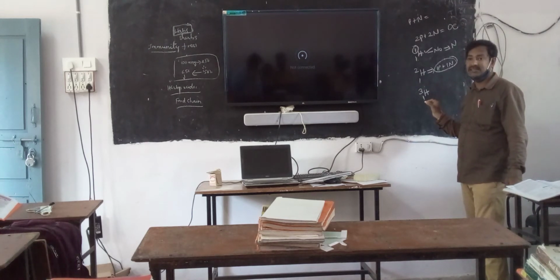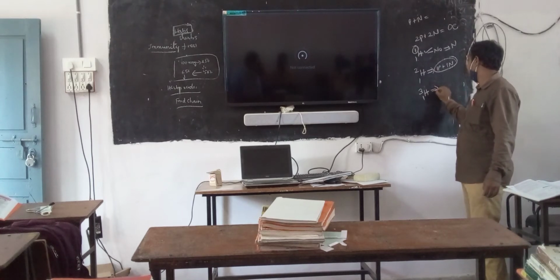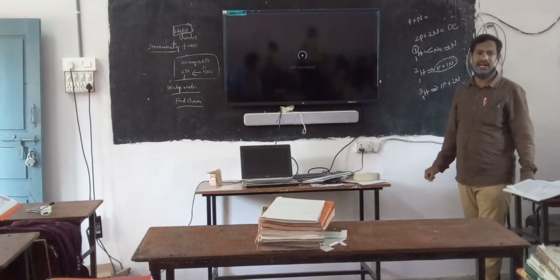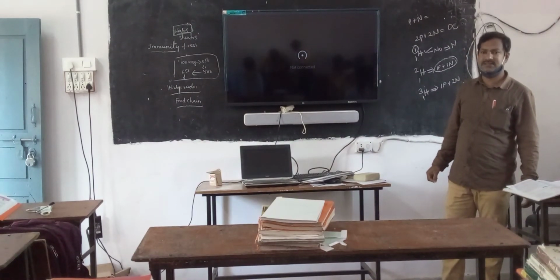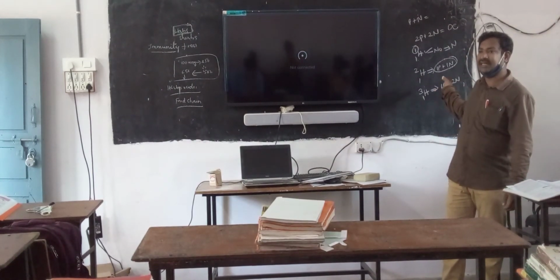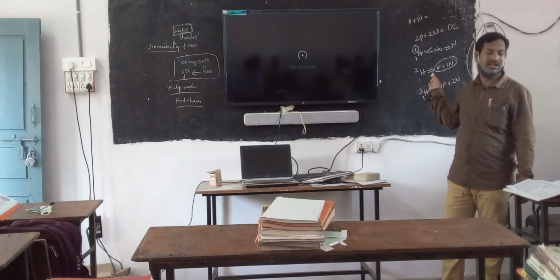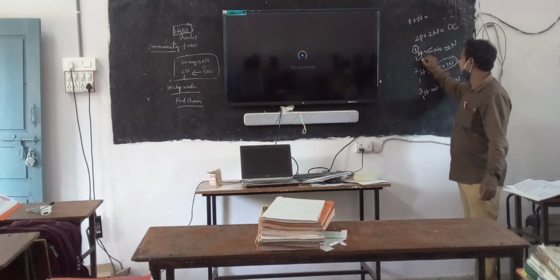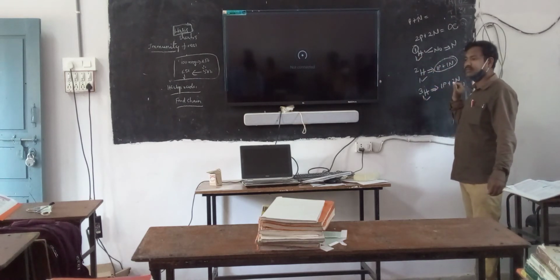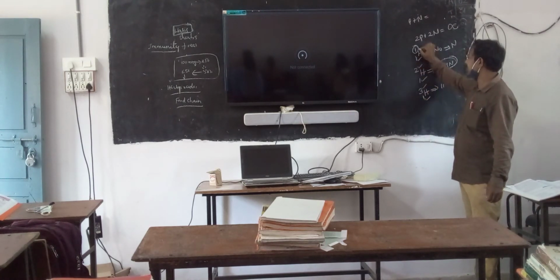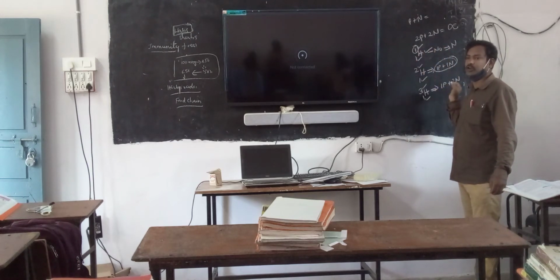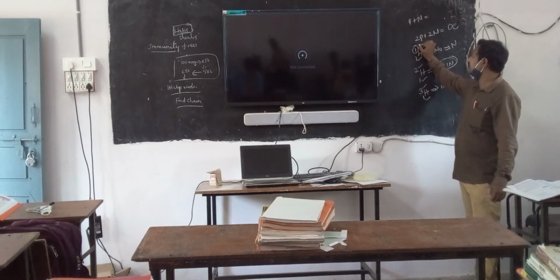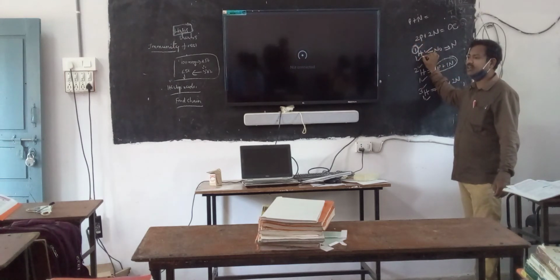Next, hydrogen atomic number is 1, atomic mass number is 3. That means 1 proton and 2 neutrons, so totally atomic mass 3. So here the atomic numbers are the same but atomic masses are different. So they are called isotopes of hydrogen. If there is only one proton, that is called hydrogen.